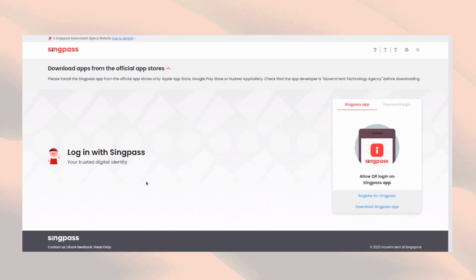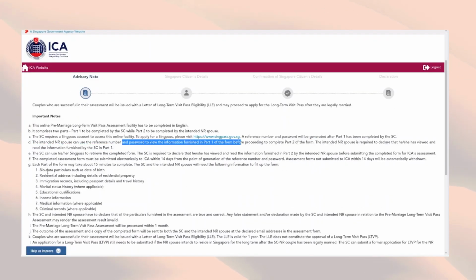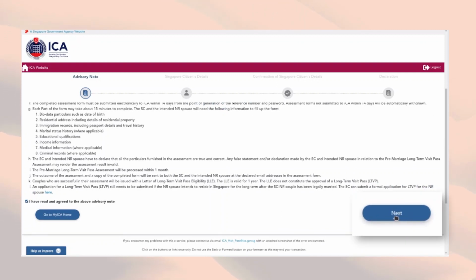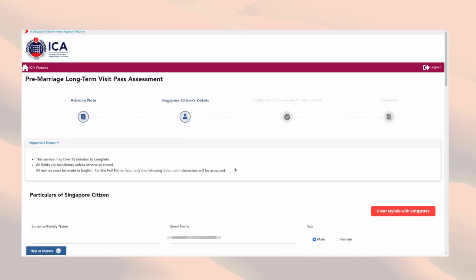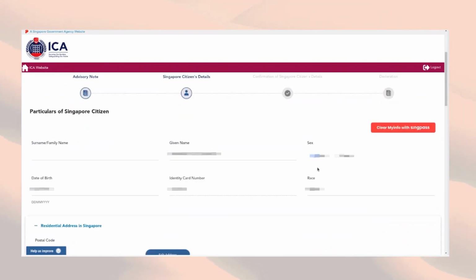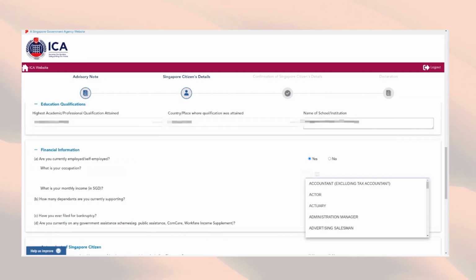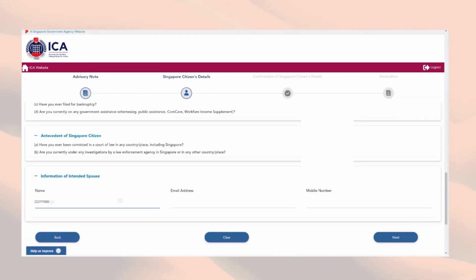The Singapore citizen has to log into their SingPass account, then they will be redirected to some reminders and notes before starting the form. Proceed by ticking the I have read and agree to the above advisory note and clicking Next. There are more or less 30 questions in the first part. The Singapore citizen will be asked the following: basic information such as their name, address, identity card number, marital status and history, education qualifications, financial information, criminal records, and the name and contact information of the NR spouse or partner.